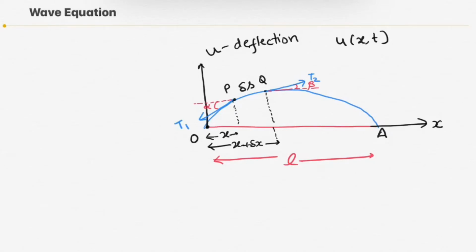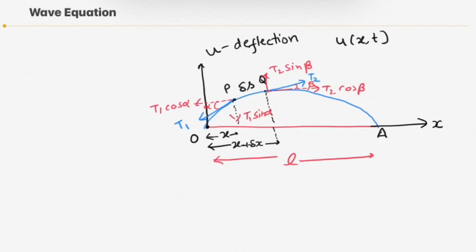Now resolving these tensions T1 and T2. The horizontal component of tension T1 will be T1 cos alpha, and the vertical component of T1 will be T1 sin alpha. The horizontal component of tension T2 will be T2 cos beta, and the vertical component of T2 will be T2 sin beta.